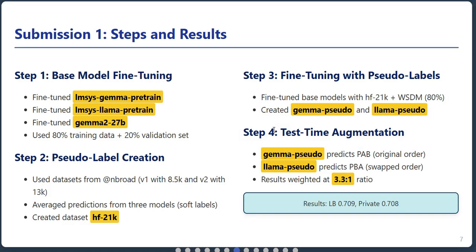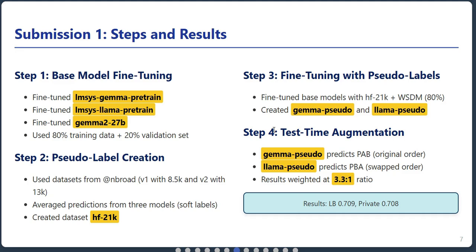In Step 1, they fine-tuned several models: LMSys Gemma Pretrain, LMSys Llama Pretrain, and Gemma 227B. They used 80% of the training data plus a 20% validation set for this initial training. For creating pseudo-labels in Step 2, they used datasets from another competitor, at NBroad, one with 8.5K samples and another with 13K samples. They averaged predictions from their 3 models to create soft labels, resulting in a dataset they called HF21K.